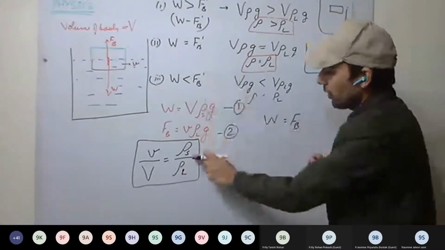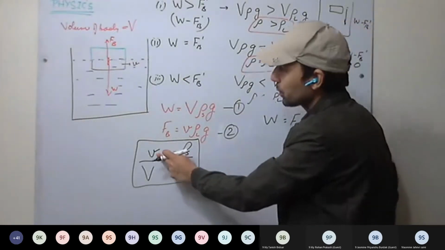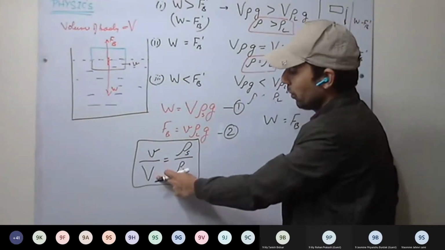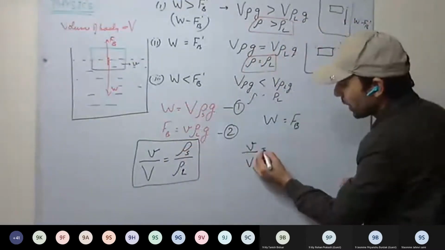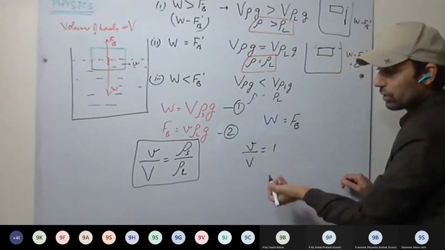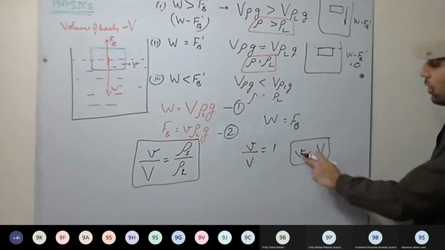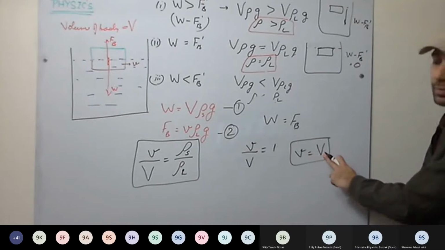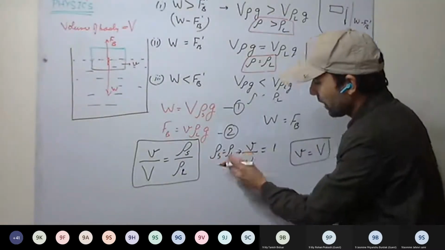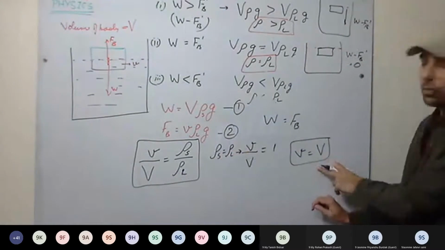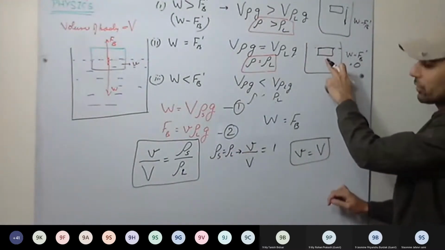If these two are equal, small v upon capital V equal to 1 upon 1, that is small v equal to capital V. Volume of the submerged part is same as the volume of the body, and it will be just floating below the surface.